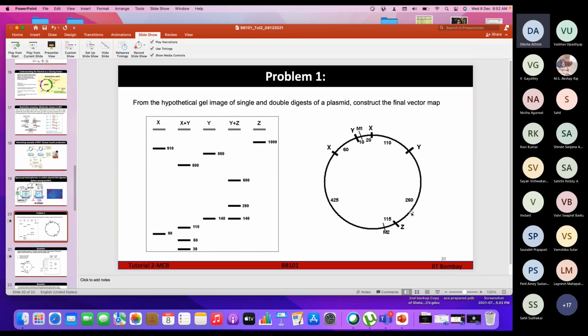Actually, it's Y plus Z. When you're doing Y plus Z, just count the bases here: 10 plus 20 plus 110 plus 260. This part is coming out to be 400, and that means this other part is going to come to be 600, because the total length of this is 1000.